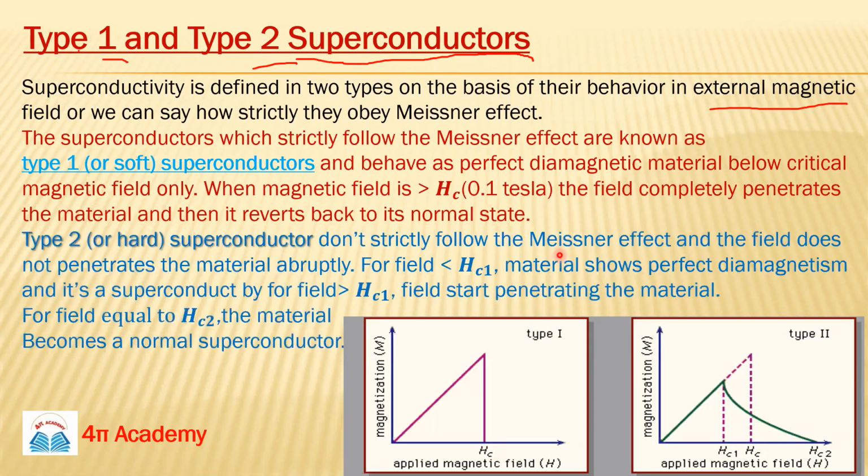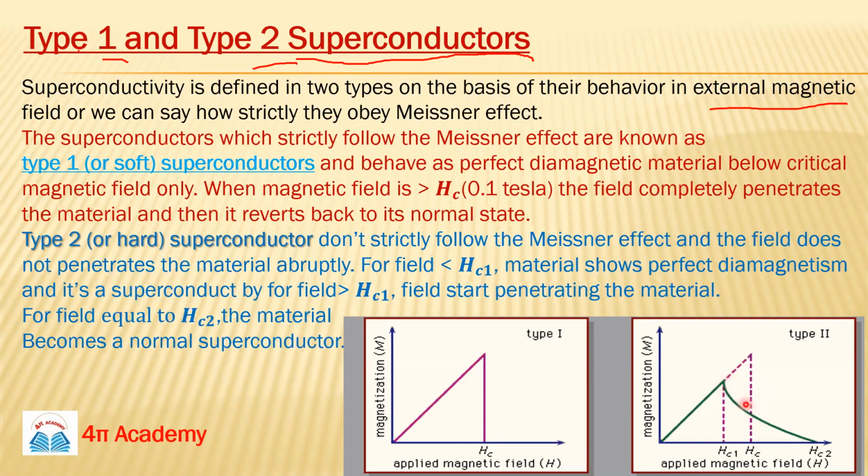Now in type 2 superconductors, you can see there is no sharp transition. In type 2 superconductors we have two critical magnetic fields, Hc1 and Hc2. Initially, when your field equals Hc1, penetration begins; the magnetization is maximum here and below this you can see it is reducing.